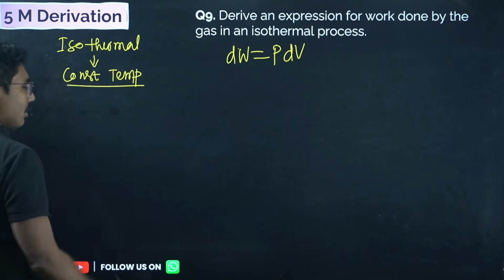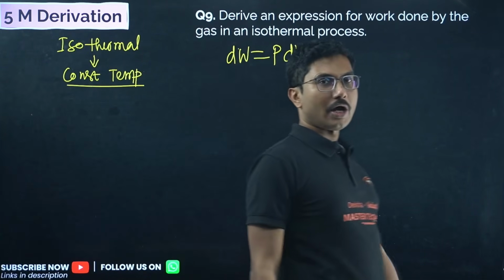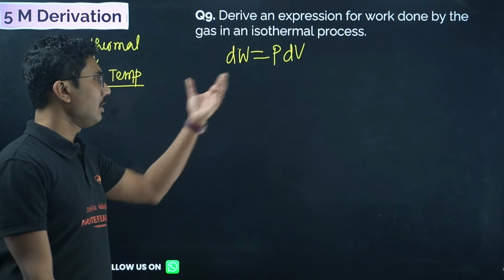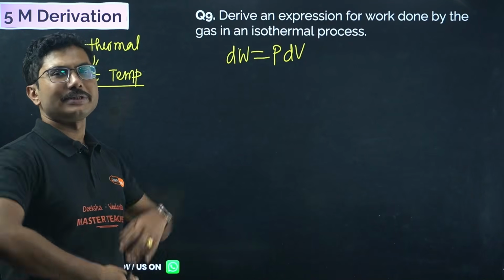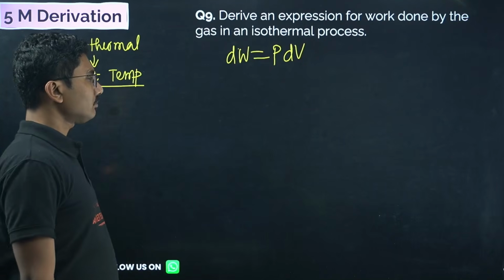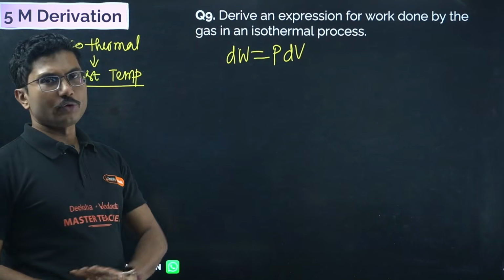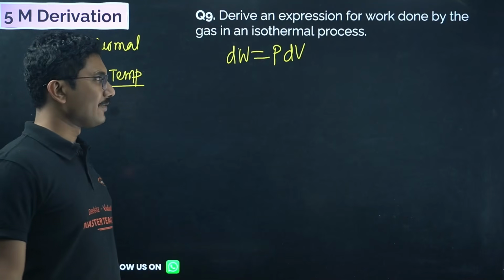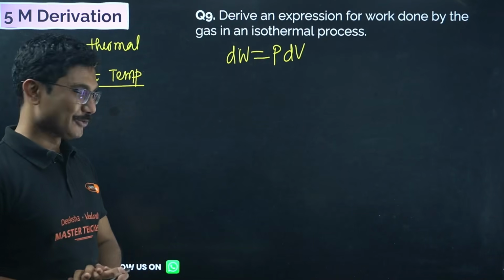Isobaric is constant pressure, isochoric is constant volume. These are the three processes, along with isothermal and adiabatic. You don't need to prove how dW equals PdV.